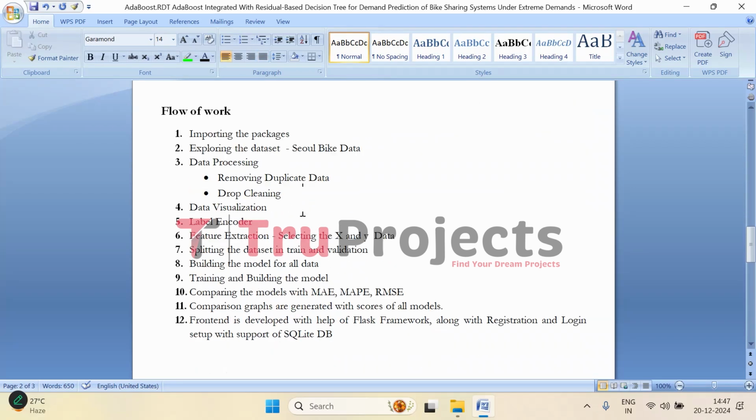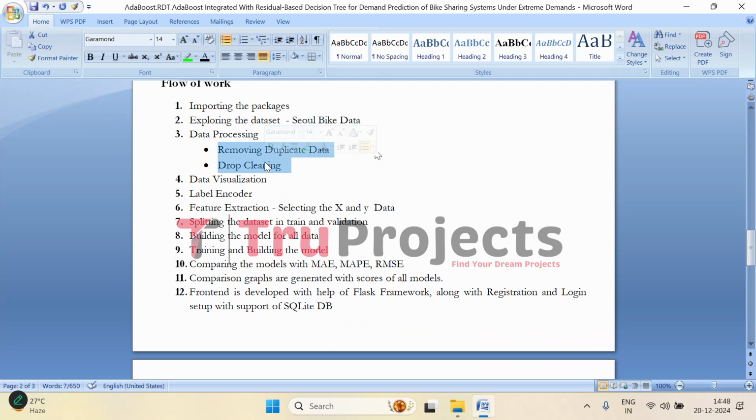Moving to the implementation, to implement this project, we have followed these steps of the workflow. First, we have imported all the necessary libraries and packages, like Pandas, NumPy, Matplotlib, Scikit-learn, and Flask, for data manipulation, model building, and creating the web application. Then the next step is exploring the dataset. Here the dataset is loaded and explored to understand its structure, identify missing values, and get insights into the data features. Here Seoul bike data has been loaded.